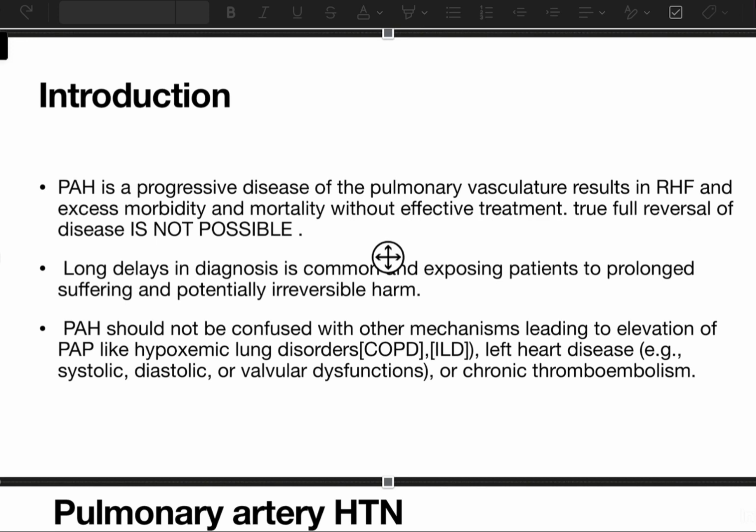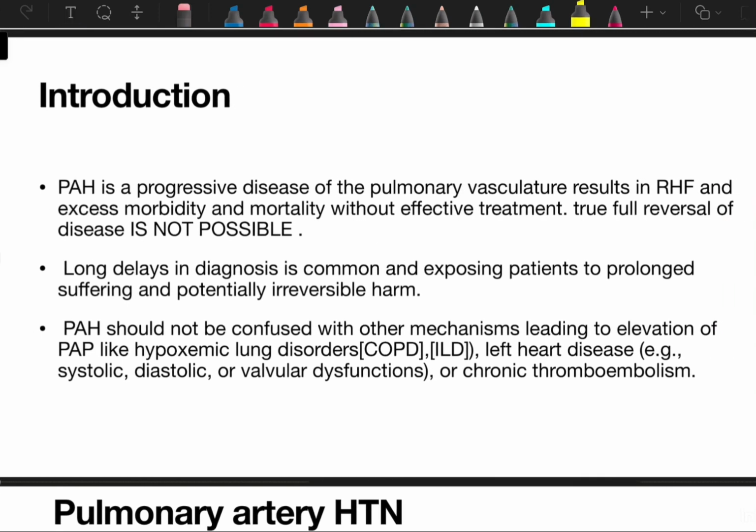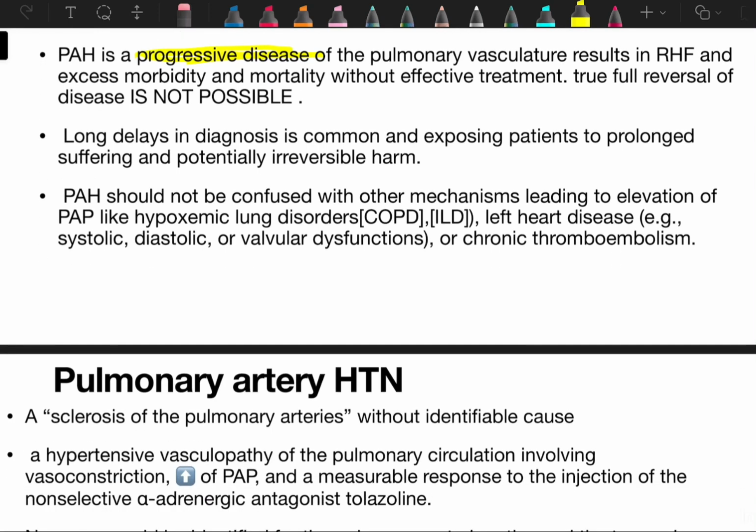So, in the introduction, pulmonary artery hypertension (PH) is a progressive disease of the pulmonary vasculature, which results in right heart failure and excess morbidity and mortality without effective treatment. Effective treatment is not available for pulmonary artery hypertension. It can lead to morbidity and mortality, and true reversal is not possible at all. Long delays in the diagnosis are common, exposing patients to prolonged suffering and potentially irreversible harm.